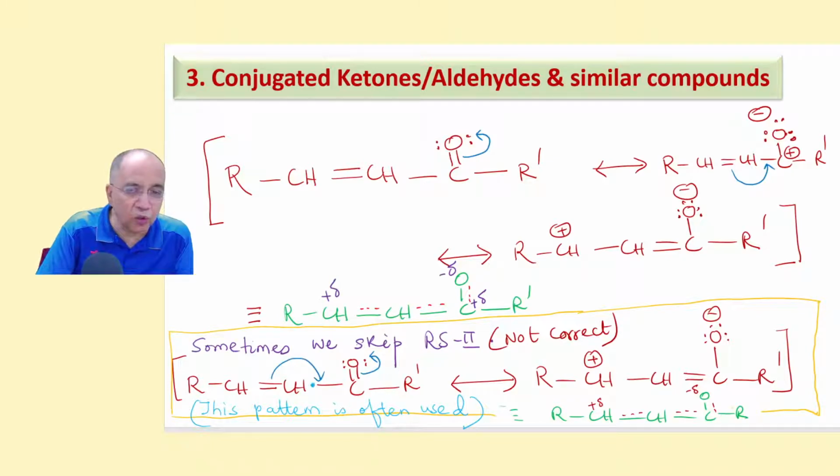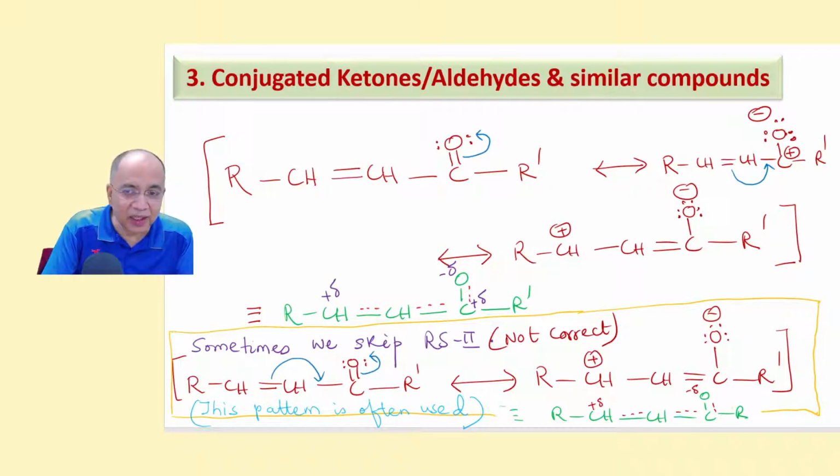Often we miss out, we apply just like an allylic pattern, we use 2 curved arrow mark patterns, delocalizing this sigma bond and this pi bond, so that plus is here and minus there, bypassing the middle one. This pattern is often used in the literature, in the book. You find that this middle one, pattern 2, is not used. But it should be used. If you ignore it, it's well and good, but you should not.